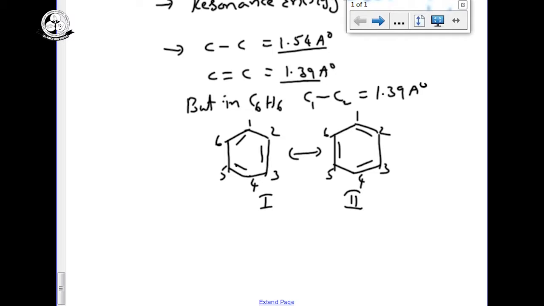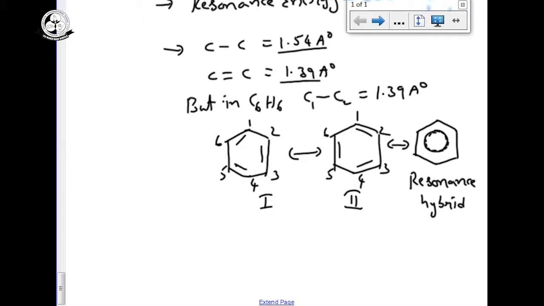The bond length of C1 and C2 in benzene is 1.39 angstroms. All C-C bond lengths and all C-H bond lengths are equal in benzene. So the carbon-carbon bond length is 1.39, not single and not double. How can we represent delocalization? The bonds are not fixed; it is always delocalized. So simply we write it like this. This is called the resonance hybrid.